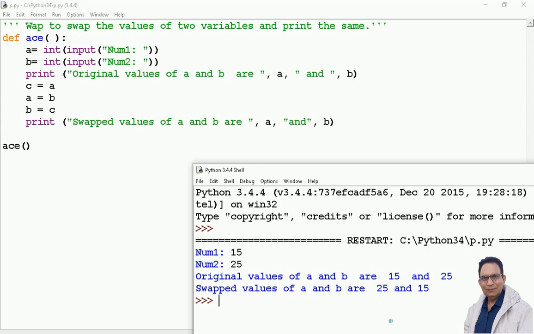So we have seen three modifications in function definition: with parameters as well as a return statement, function definition without parameters but having a return statement, and the third one is function definition neither having the list of parameters nor having the return statement. So any combination you can make, but you see the result of all the three is the same. It depends on you which way you are going to approach the solution to a problem. Moreover, how it can be advantageous and how it can be disadvantageous, later on by practice you will learn all these things.